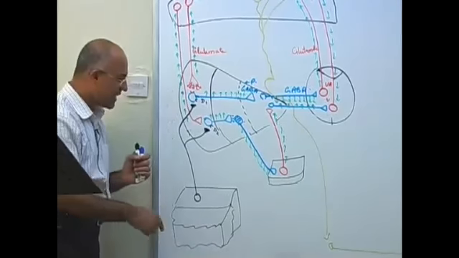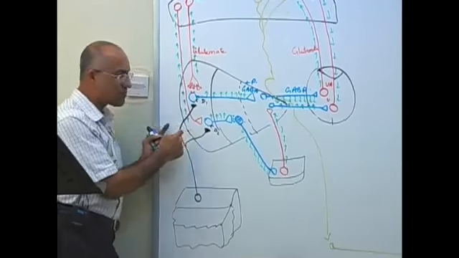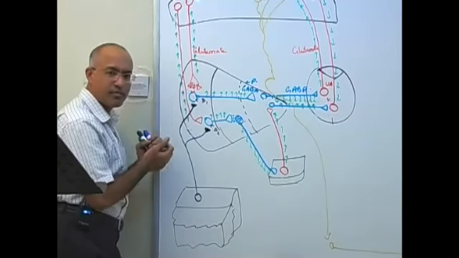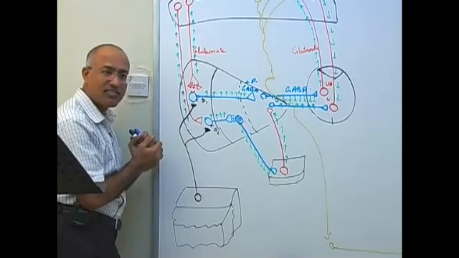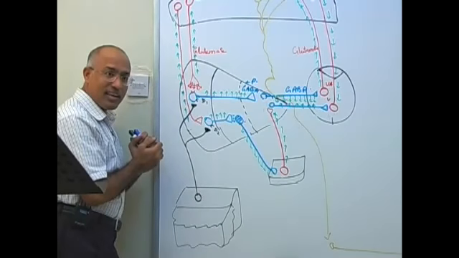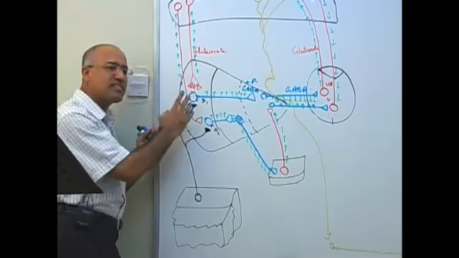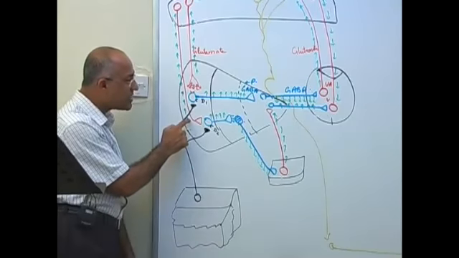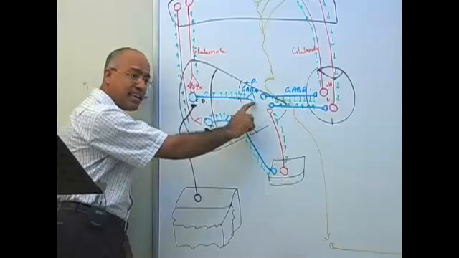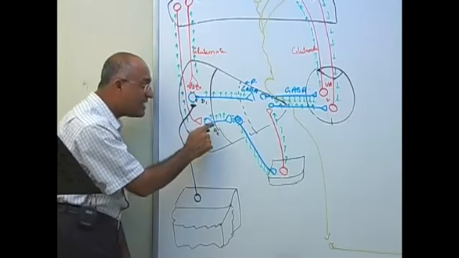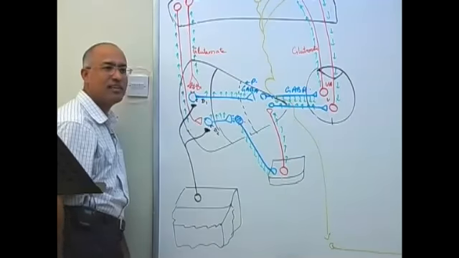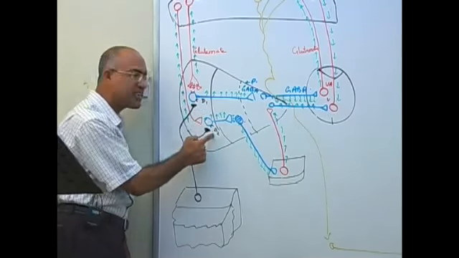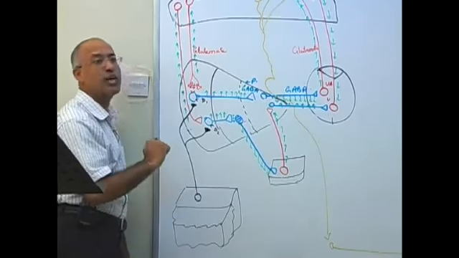This dopaminergic pathway releases dopamine in the striatum. We call it the nigrostriatal pathway. In some books it's written that it stimulates some fibers and inhibits other fibers, but some good books now tell that dopamine release on the direct pathway stimulates it, and on the indirect pathway inhibits it. The question was how one neurotransmitter stimulates on one side and inhibits on the other. Now we know the answer.